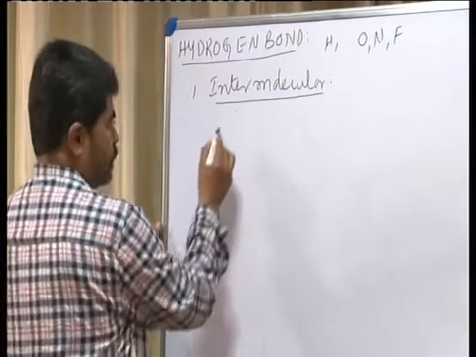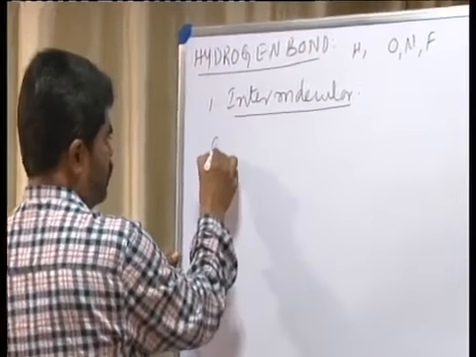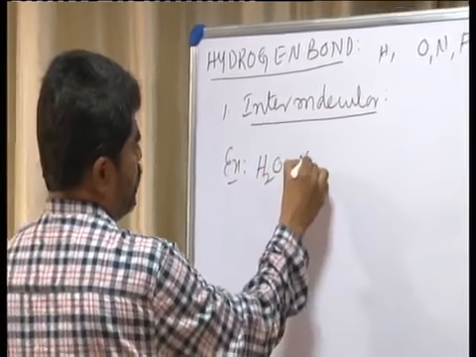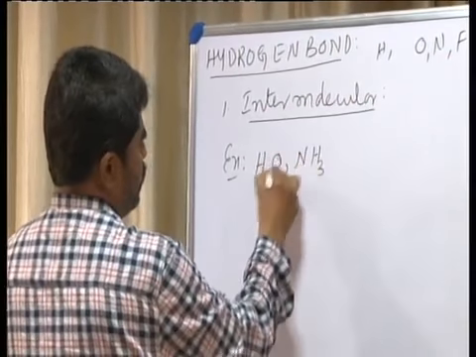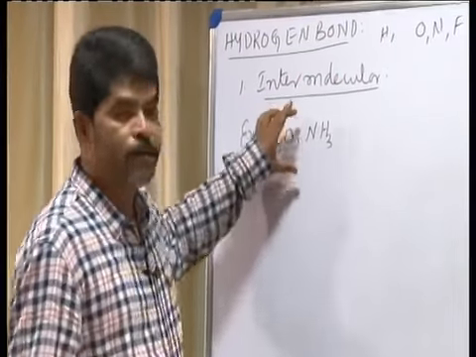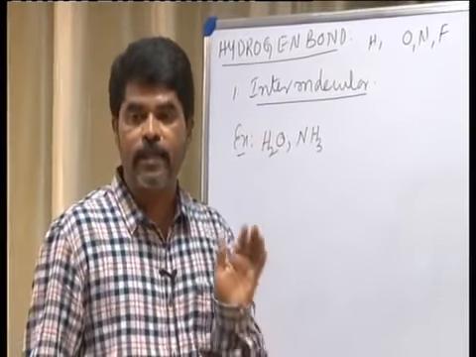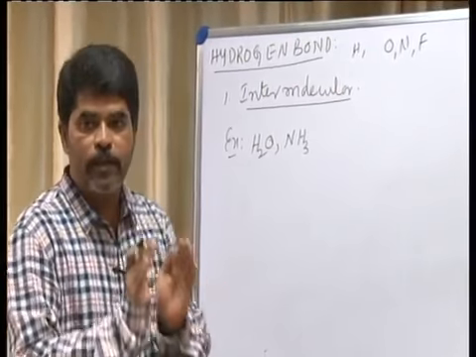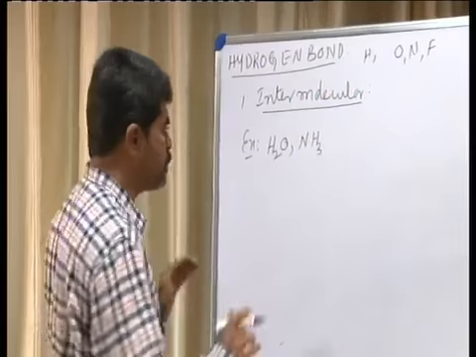That is, you consider example water and also ammonia. Let us consider water here. In case of water, the hydrogen atom of one water molecule is linked to the oxygen atom of other water molecule through intermolecular hydrogen bonding.